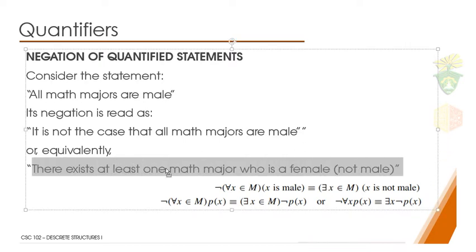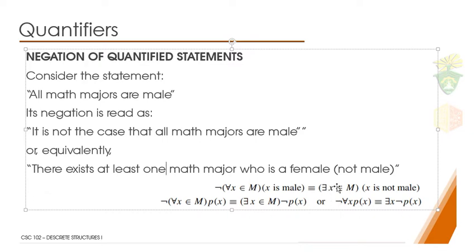So kung ato na pud na siyang i-formalize, mahimo na siya ani. So there exists in a math department, or that is a student that is a math major that is not a male. Okay. So nakita ninyo I think karon makita ninyo ang pattern sa kanang negation sa quantifier. Okay, so pwede sad siya ingani, or pwede sad siya ingani nga pagkasulat.